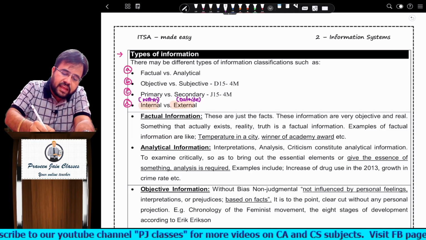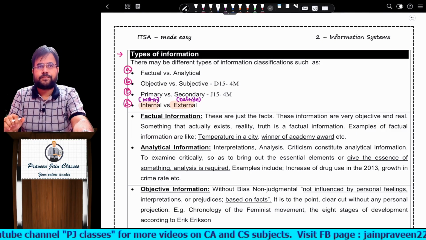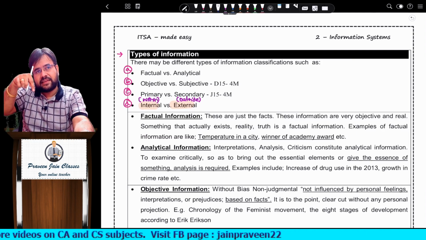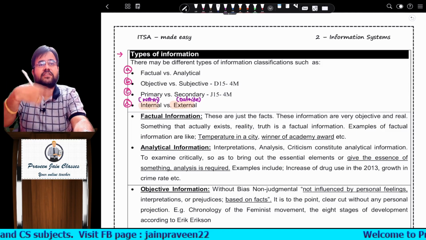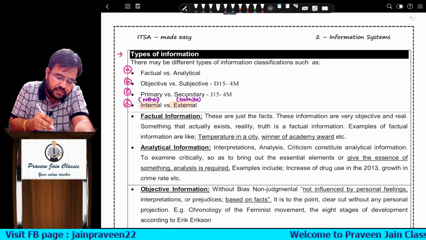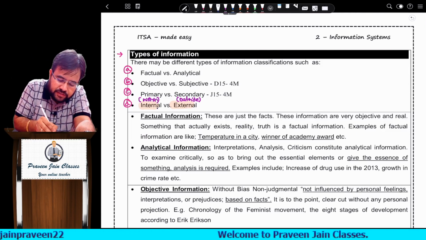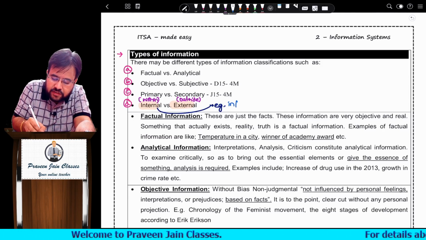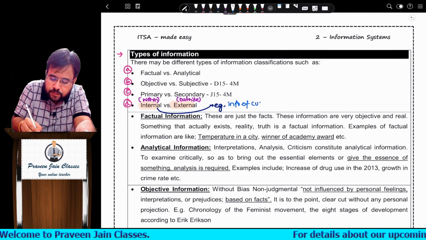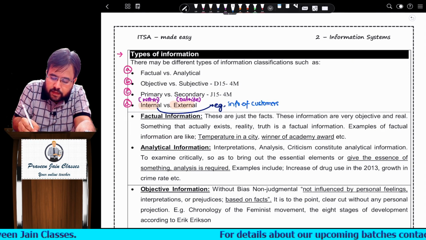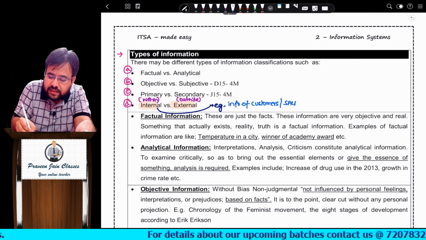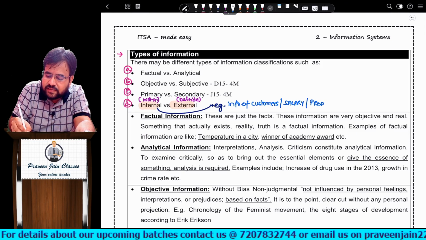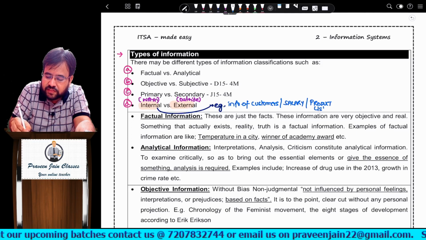Example: imagine we are Tata Motors. I want to know who my customers are. Is it information which is generated within the organization or outside the organization? Within the organization. So that is called internal information. Example: information of customers, salaries of all the employees, and a product list. All these information are generated within the organization.